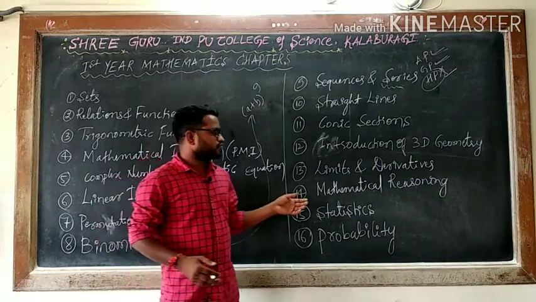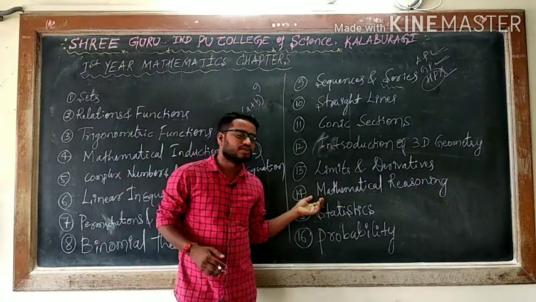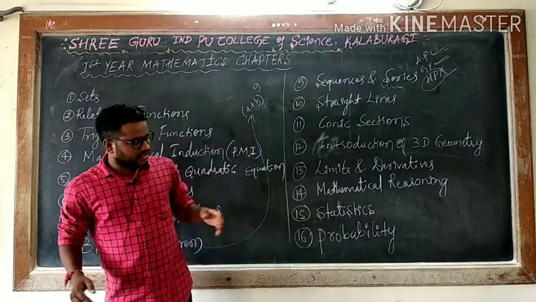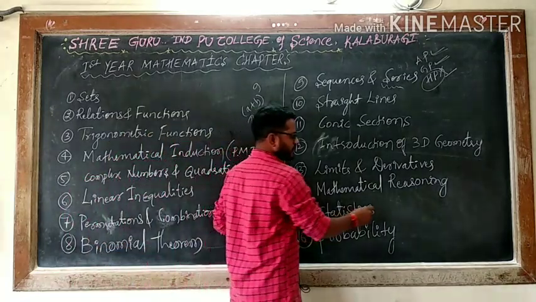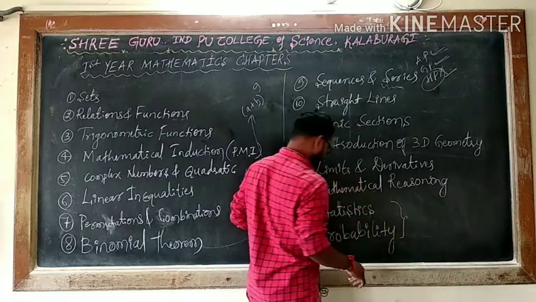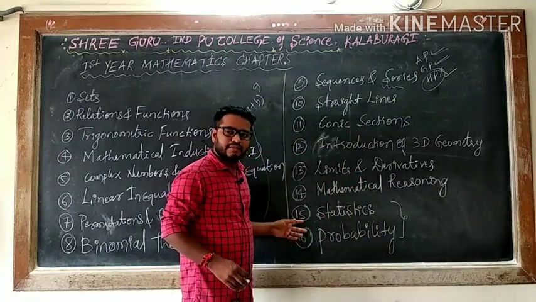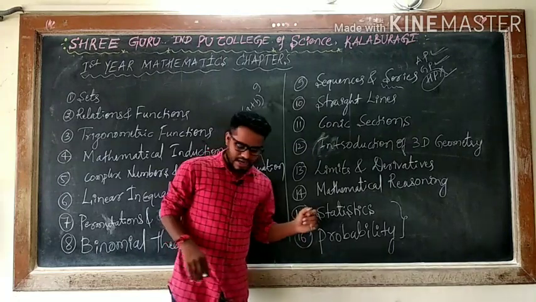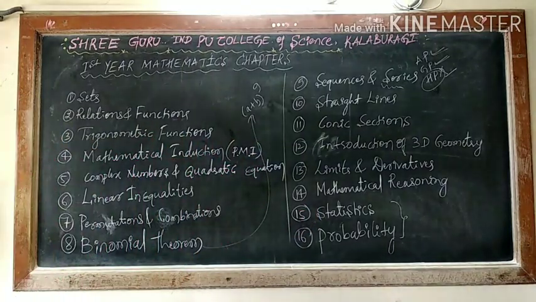Like we have a mathematical language that you will come to know while dealing with mathematical reasoning. And next, these are very familiar. I think you have done so many times, in 8th standard, 9th standard, 10th standard. Maybe in 9th and 10th you have done statistics and probability. So again, in first year we have statistics and probability.